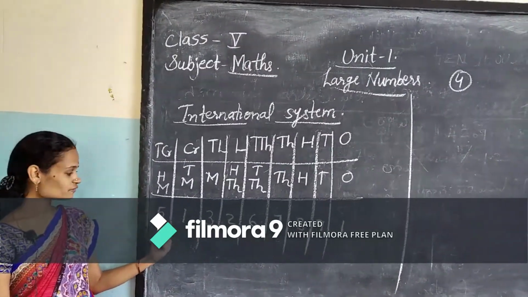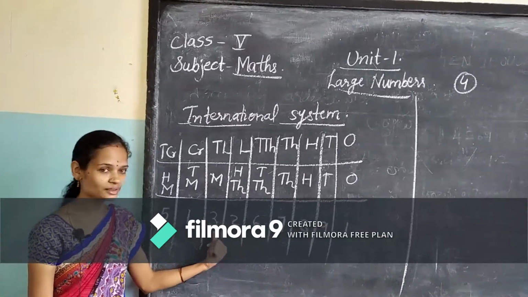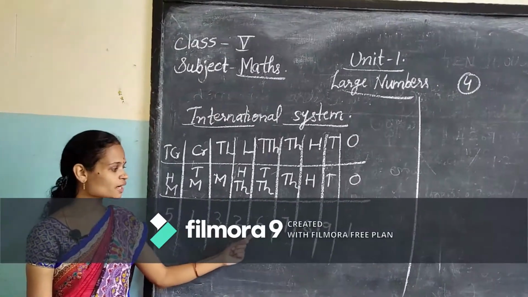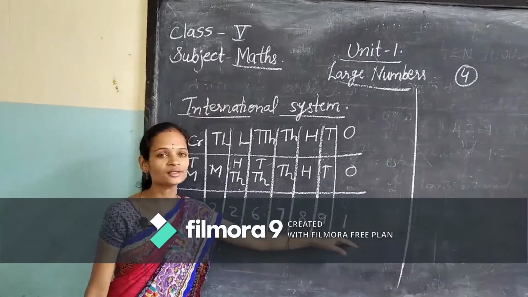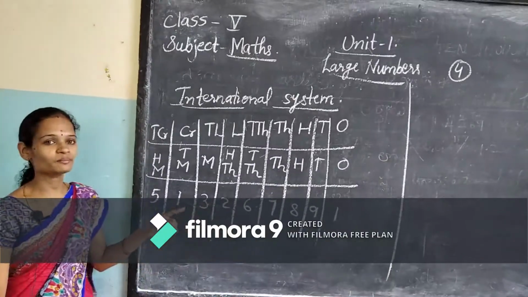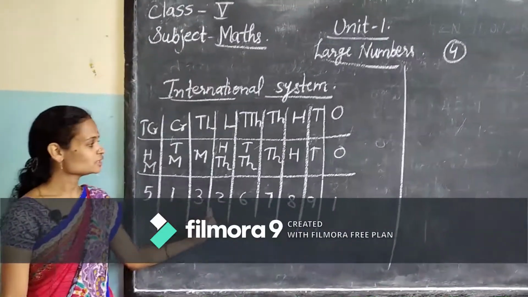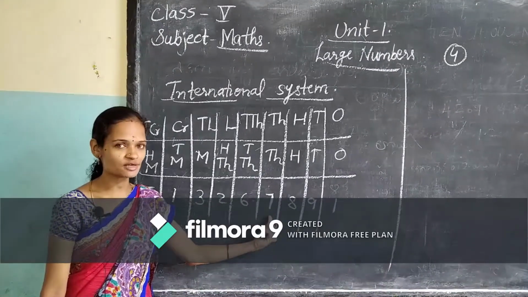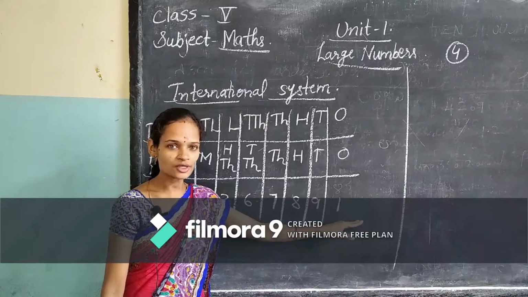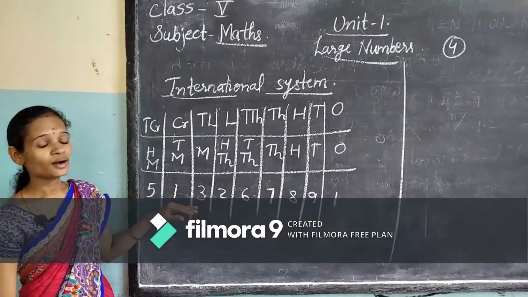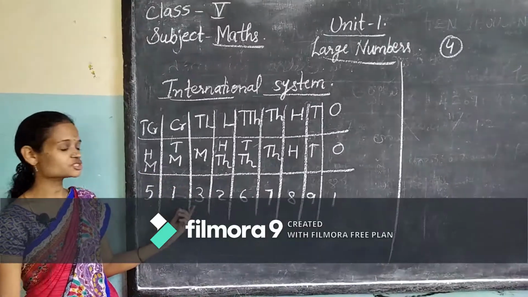First you hear what I am saying: 513,267,891. I am once again repeating: 513,267,891. Understood? So this is how you read in the international system.